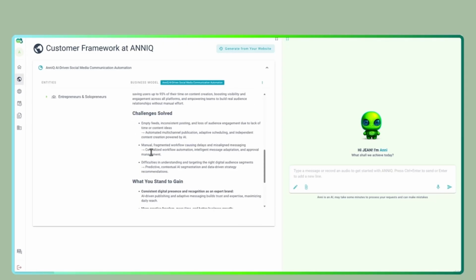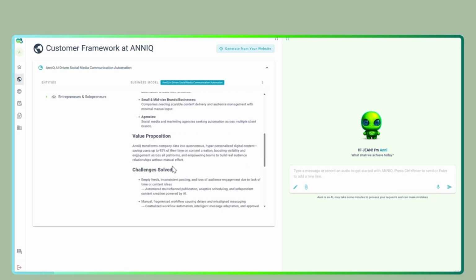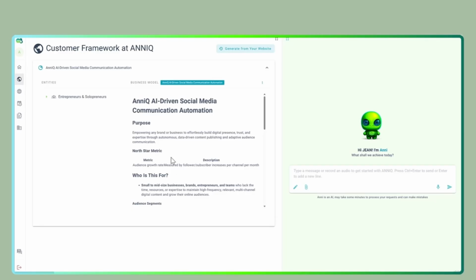Understand my value propositions, what problems and challenges I'm solving, how I could help to gain, and also more important, the brand voice and tone for the NEQ brand. This is very important. But I can keep navigating here. I can expand my segment and check this icon. When you have this icon, it means that you are talking about segment.